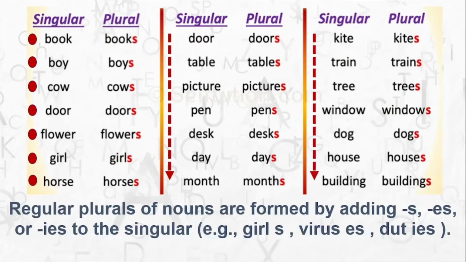So when there are regular words, you just add s. Sometimes you also add es or ies to the singular to form plurals. Let us see how that is done. So this is an example on this page of situations where you add only s to the singular to make it plural. But you could also add es or ies.